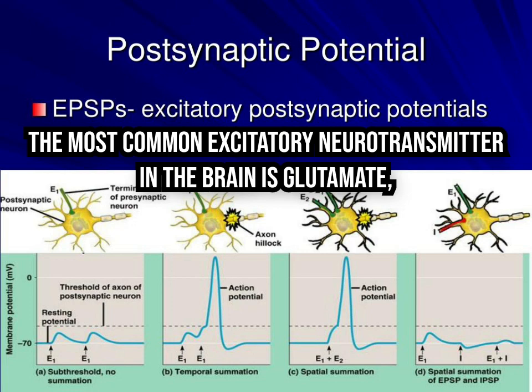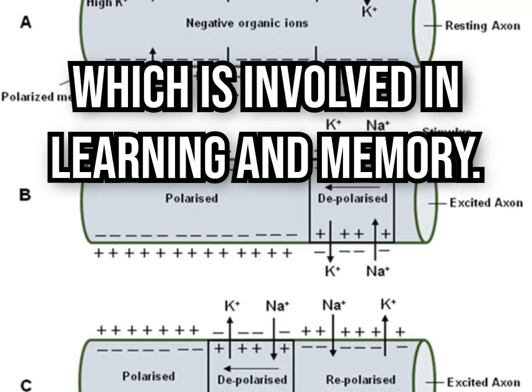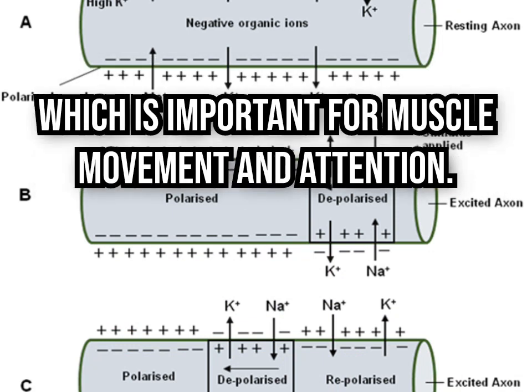The most common excitatory neurotransmitter in the brain is glutamate, which is involved in learning and memory. Another example is acetylcholine, which is important for muscle movement and attention.